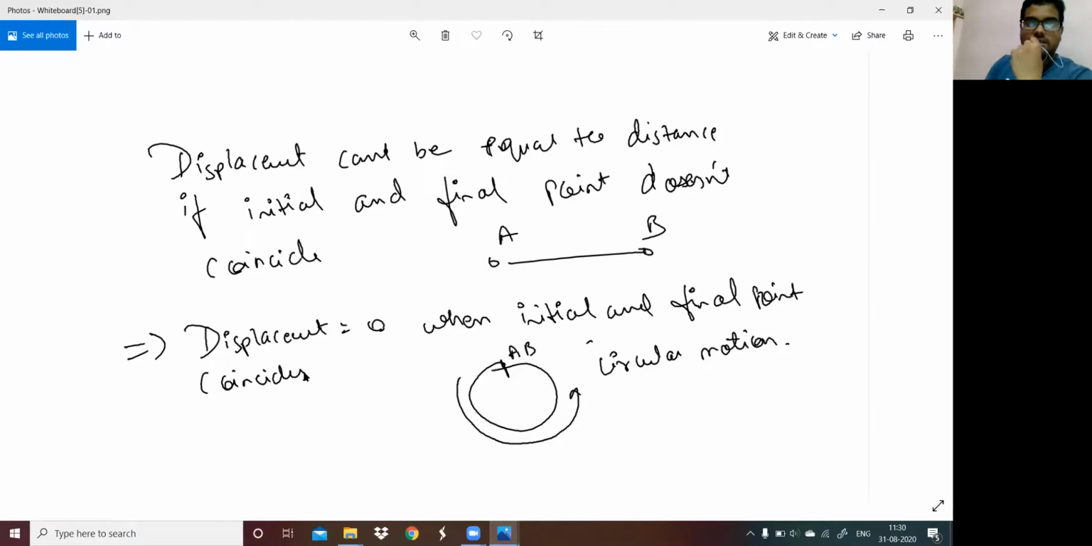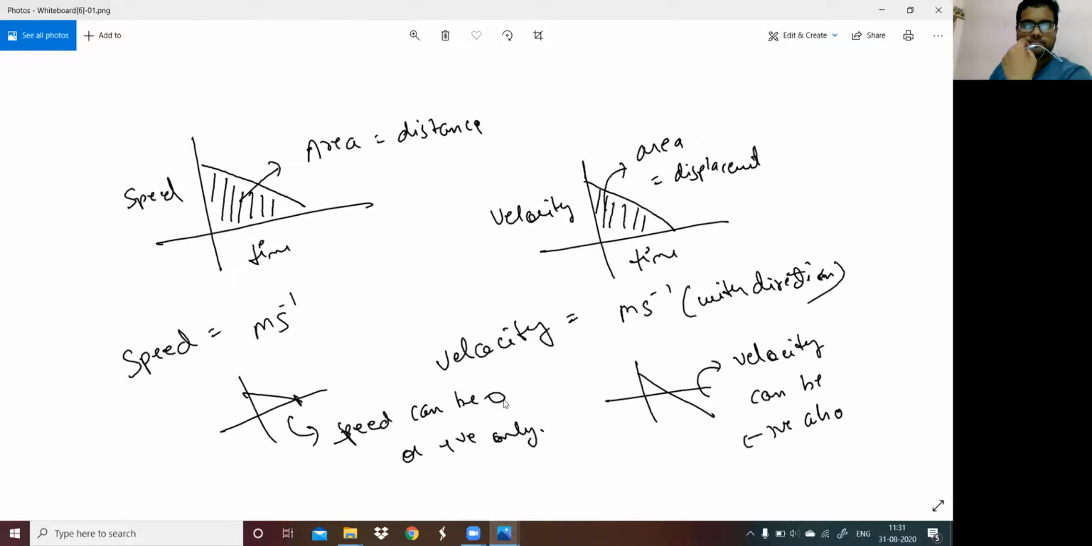Now, someone will say, then in that case distance is also zero? No. Distance from A to B can be 2 pi r, that is the perimeter of the circle. That is the reason why displacement and distance have a boundary. Their definitions can nearly be taken as the same, but they are not equal, definitely not equal and definitely not the same. We'll go to the further slides and discuss what it actually means.